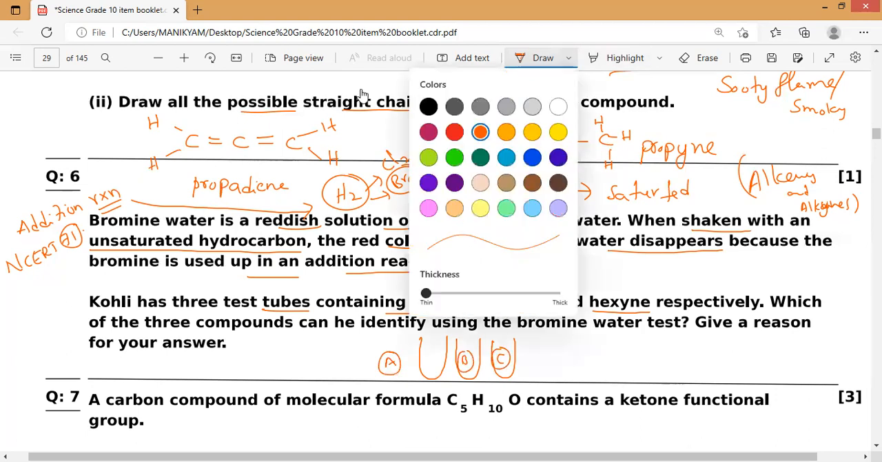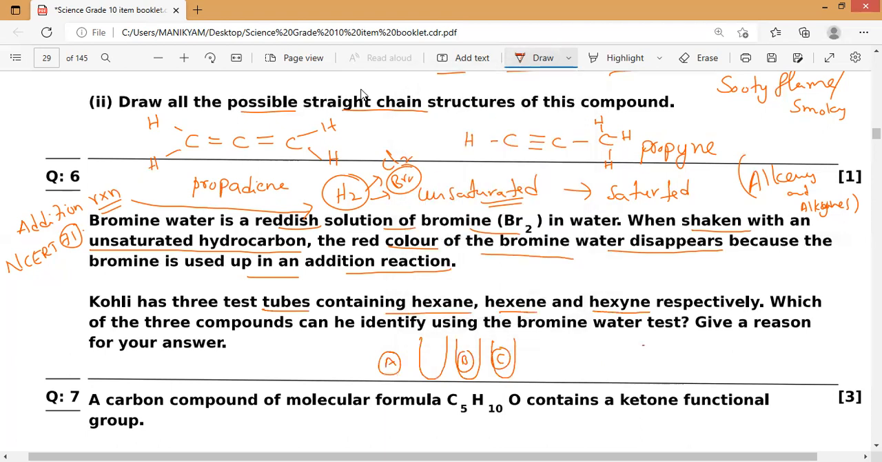Now what they are asking: which of the three compounds can be identified using the bromine water test? Give a reason for your choice. As we all know, in these three test tubes, surely two are hexene and another one is hexane. So these two we need not identify.